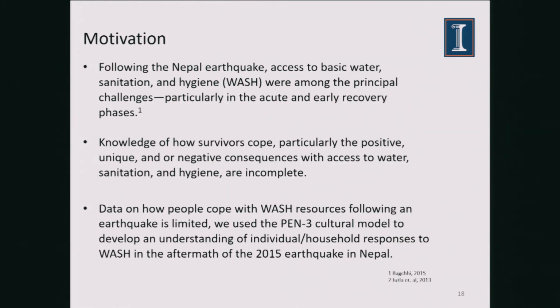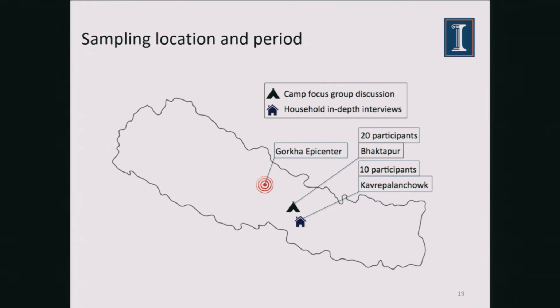The other study we did was a lot of surveys to understand if people were getting enough water, sanitation, and hygiene supplies after the earthquake. We wanted to know how people survived, particularly the positive, unique, and negative responses related to access to water, sanitation, and hygiene. For this, we used a Pen-3 model developed by Penn State University. I'll talk about that in a little bit. For this, we did our surveys in Bhaktapur and Kavrepalanchok, both of which were heavily affected by the earthquake. For one site, we did focus group discussions, and for the other site, we did in-depth household interviews.